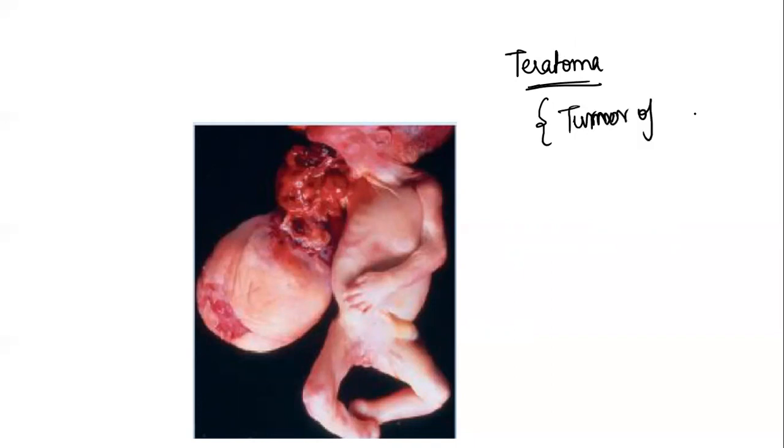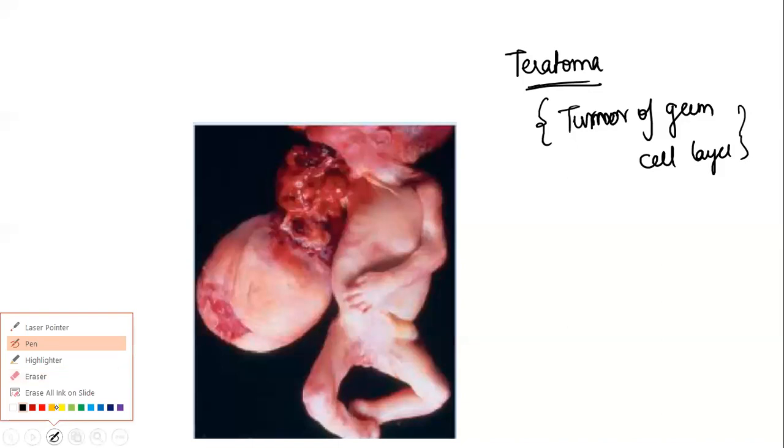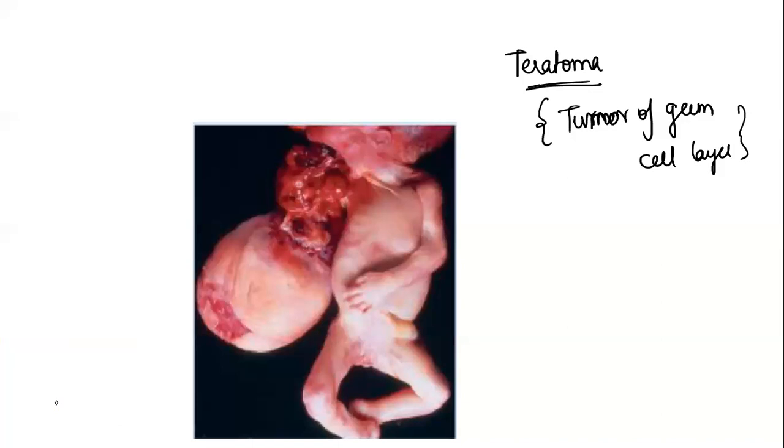Yes, it is a tumor of germ cell layer. So we all know we have ectoderm, endoderm and mesoderm, right? So this teratoma is a tumor of germ cell layer. It can contain tumor of epidermal cells or mesodermal cells or endodermal cells. Usually this teratoma will contain lots of components like skin, hair, muscular tissues and so on.